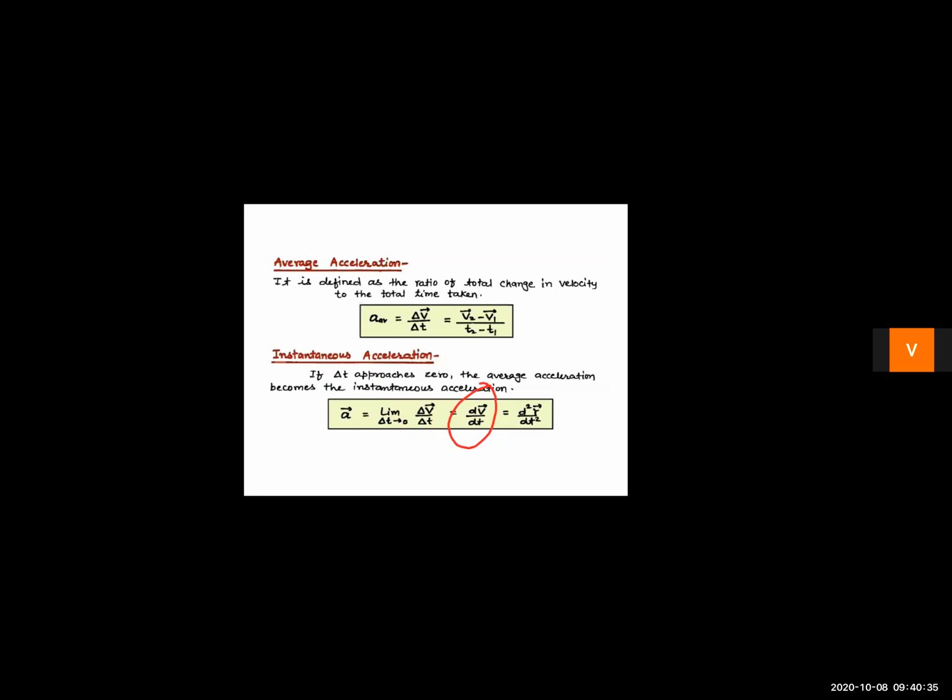But in this equation, instead of v, we can write ds by dt, because velocity is the rate of change of displacement. If I put ds by dt instead of velocity, what I will get is d square s by dt square.